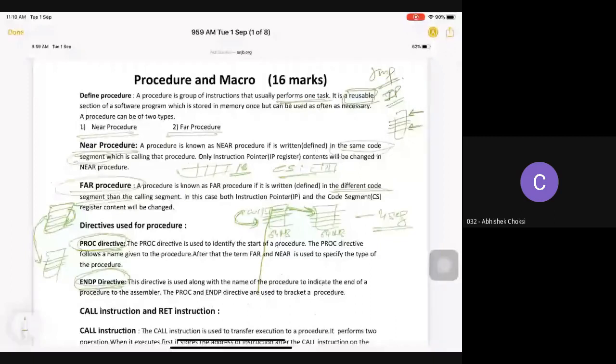Other instructions are the call instruction and the return instruction. As you all know, when you are writing a function, the last statement of your function is a return statement. So it will return something. If nothing is written, it will return 0. In case of the RET statement, your procedure gets returned to the original place.